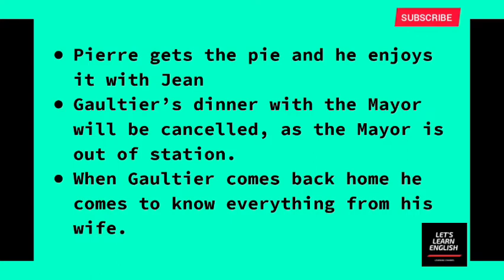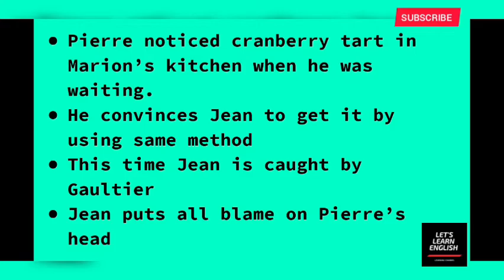They feel very happy about their plan and their idea to get the delicious feast. Now Pierre conveys another important thing to Jean, what he saw there in the house of Gaultier. When Pierre was waiting at Gaultier's door, he saw a cranberry tart which was kept on a shelf just outside the kitchen.